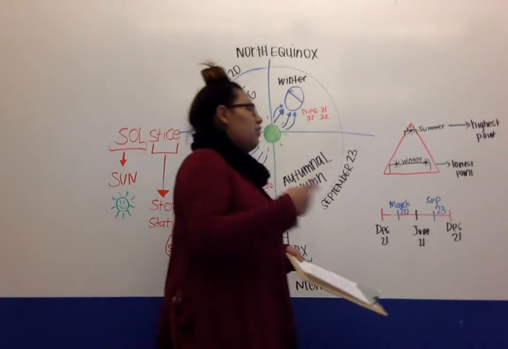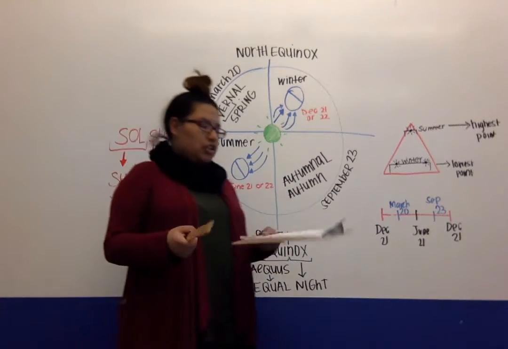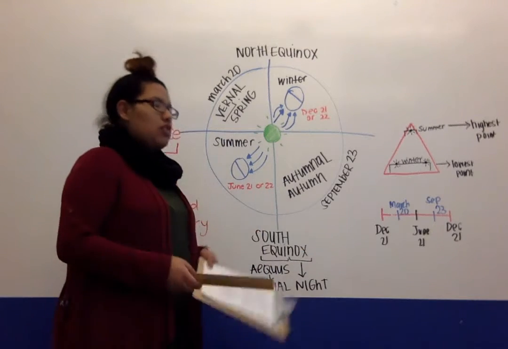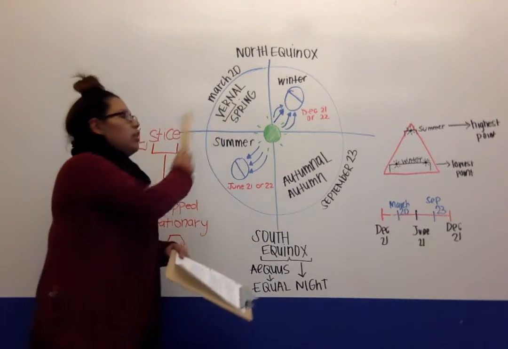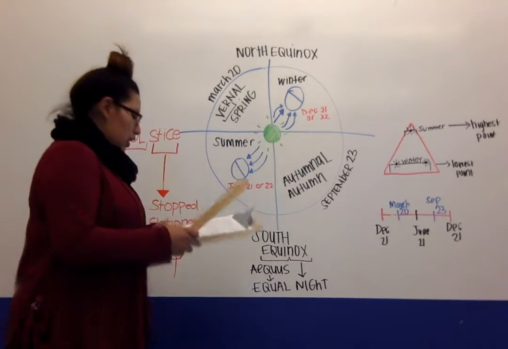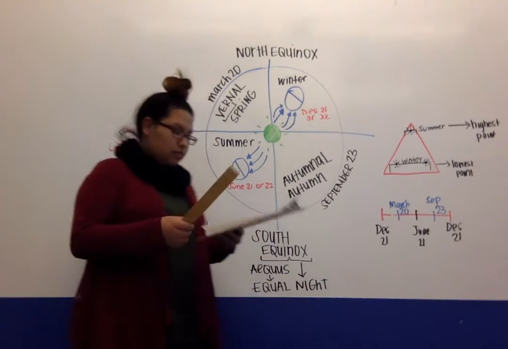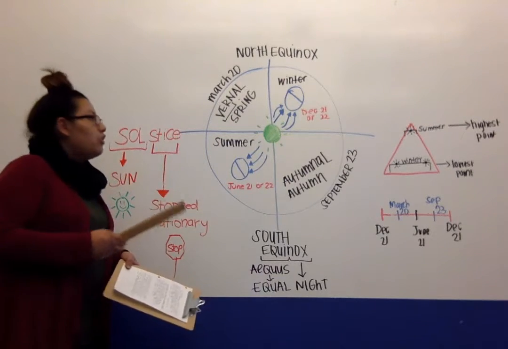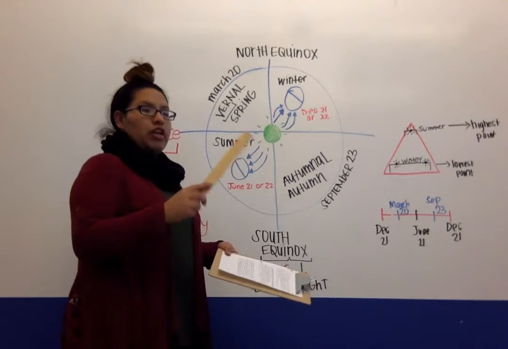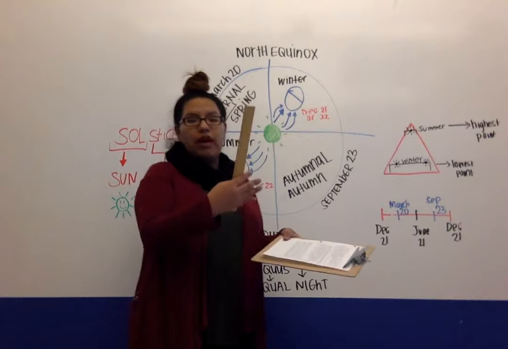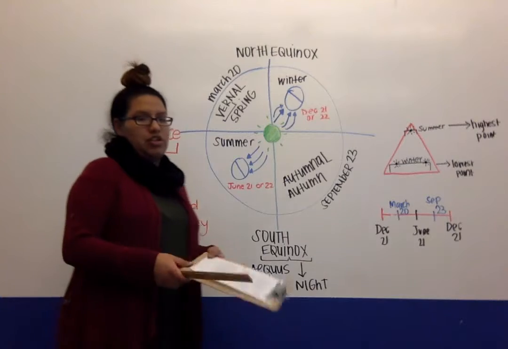And let's go further along with Easter, when we celebrate resurrection. During Easter, they calculate the first Sunday after the Paschal full moon, which occurs during the vernal equinox. The full moon lands on Sunday, and then the next Sunday after that would be Easter. During this time, the sun starts hitting the earth more, and the light overpowers the darkness, which connects to why we celebrate the resurrection during Easter.